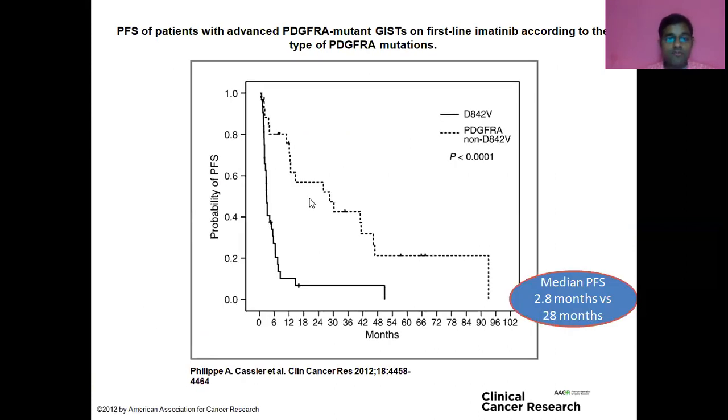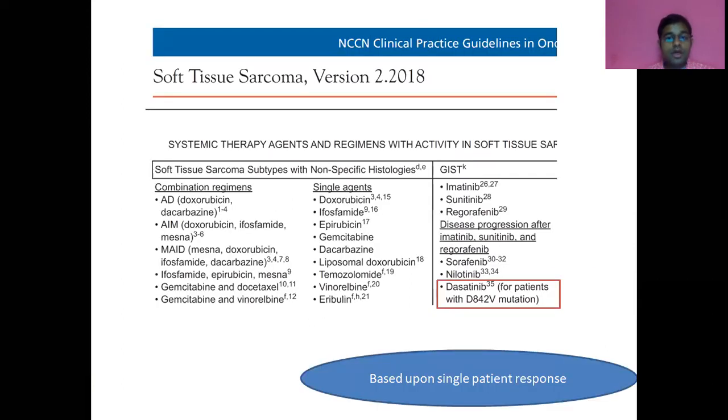This is a retrospective study of 60 patients with PDGFR alpha advanced GIST, and they were all treated with imatinib. As you can see, this is the curve for non-D842 mutation, and this is the curve for D842 mutation. Median PFS in D842 mutation is 2.8 months as compared to non-D842, which was 28 months. The NCCN guideline suggested in 2018 that dasatinib could be an option for D842V mutation, but this was based upon a phase 2 trial with a single patient with D842 and a partial response to dasatinib.